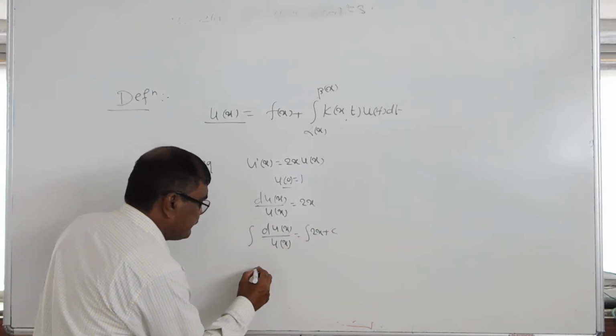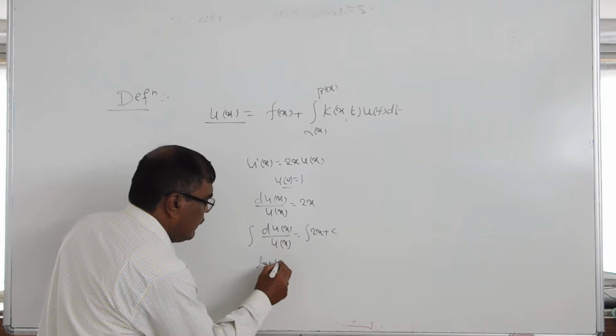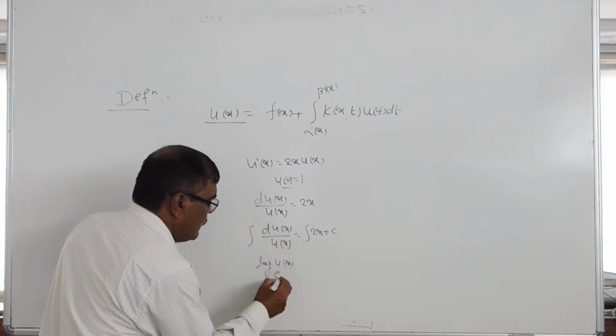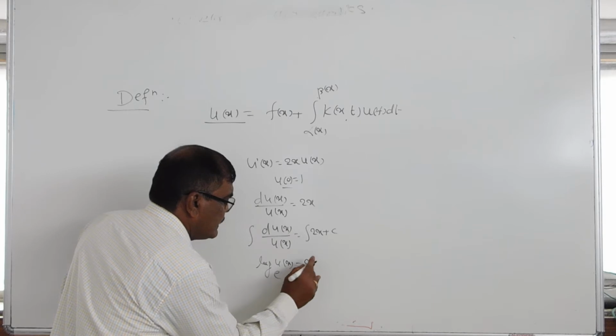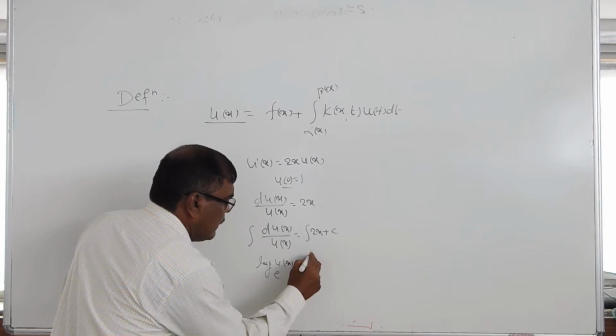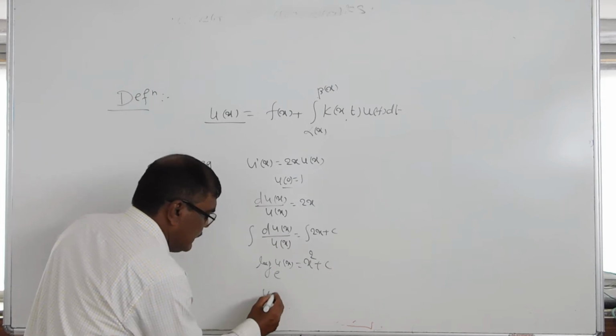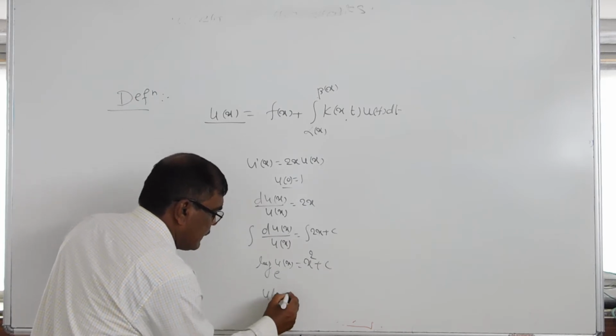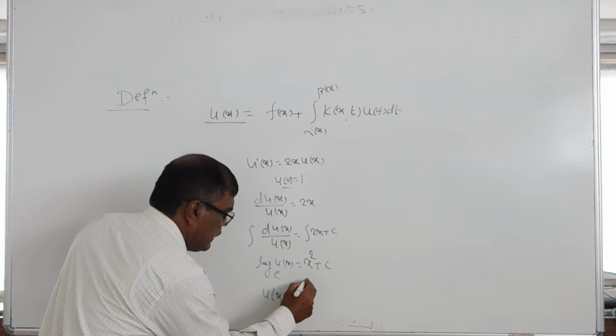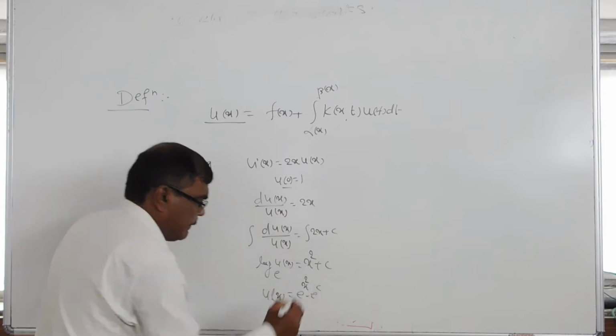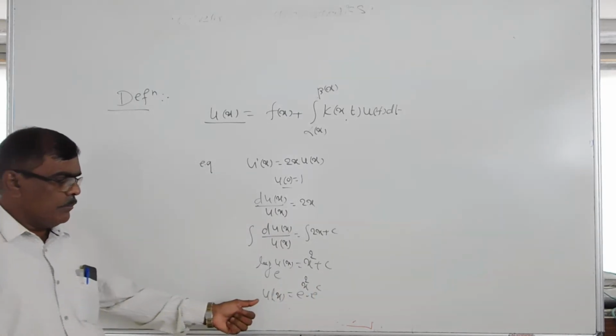On integration, log of u of x to the base e is equal to x square plus c. We get the solution u of x is equal to e raised to x square into e raised to c.